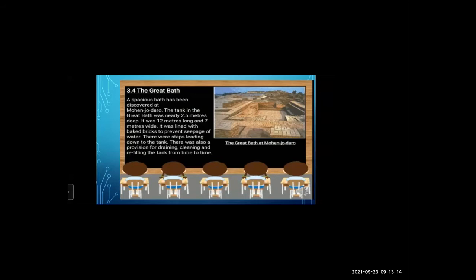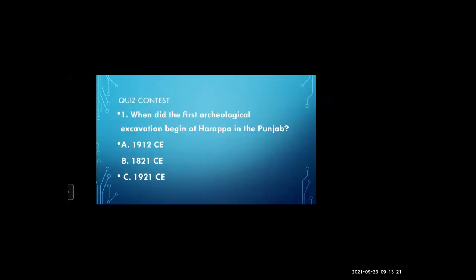So this is everything we have learned yesterday. Now let us check your previous knowledge. Students, unmute yourselves first. First question, when did the first archaeological excavation begin at Harappa in Punjab? Option A, B or C? 1912, 1821 or 1921? C, yes, C, 1921 CE.